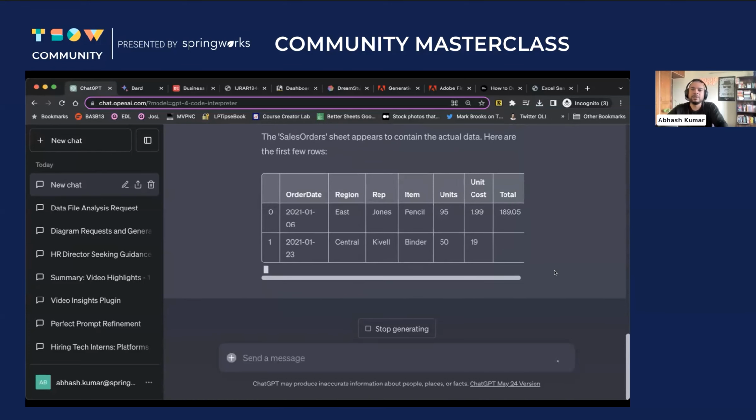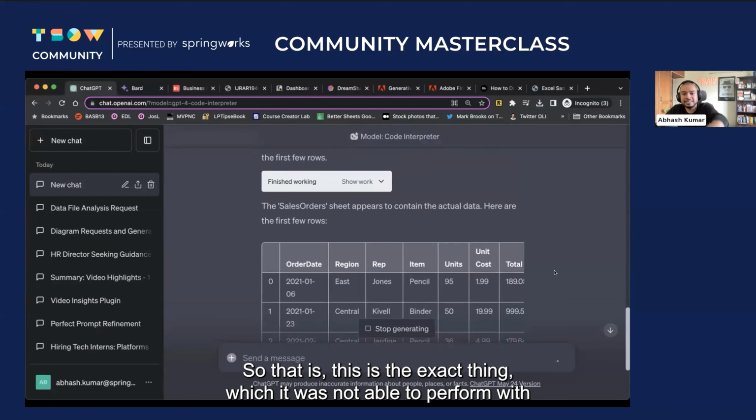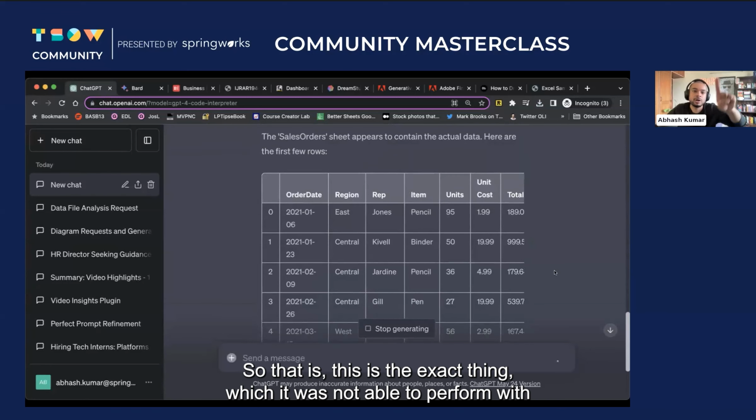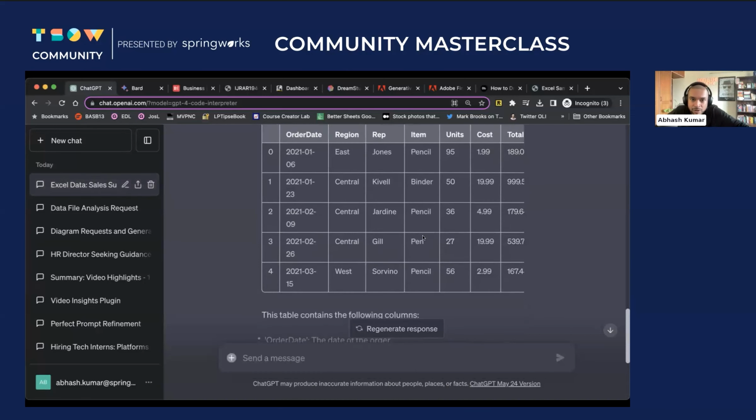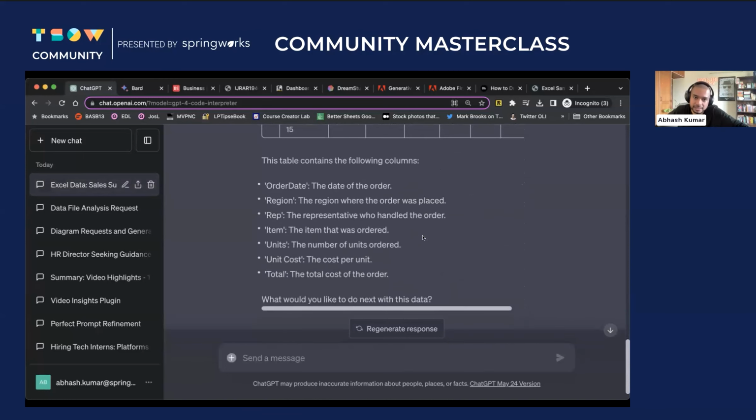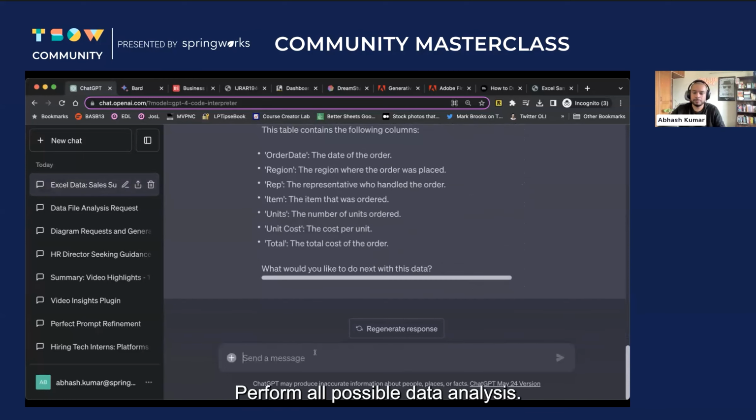See, now it is able to do it. So this is the exact thing which it was not able to perform with the data that I uploaded. Because unless you are able to get it in this format, it will not be able to work with it, right? Perform all possible data analysis on this.